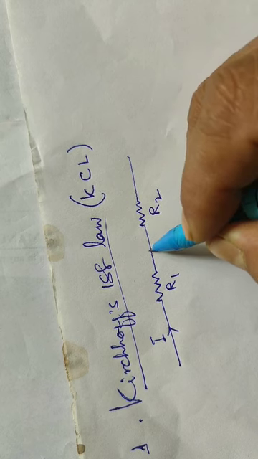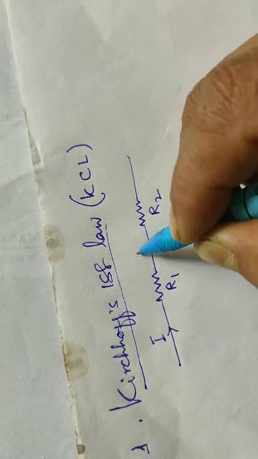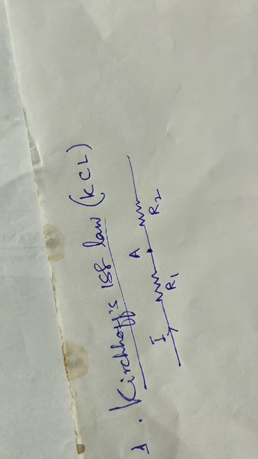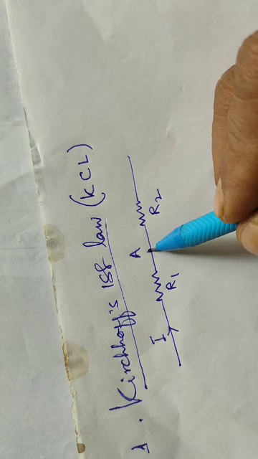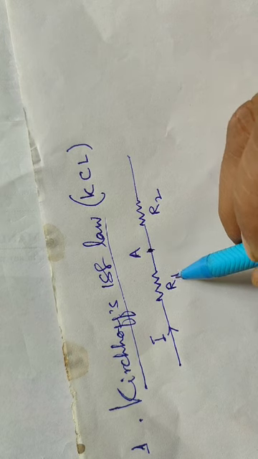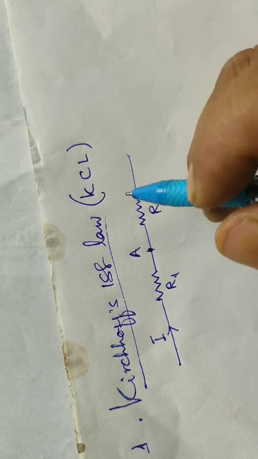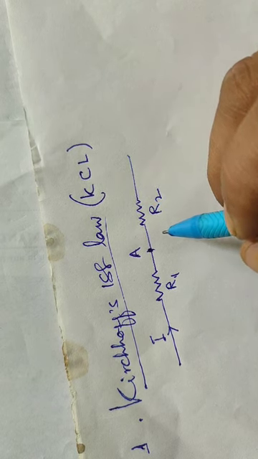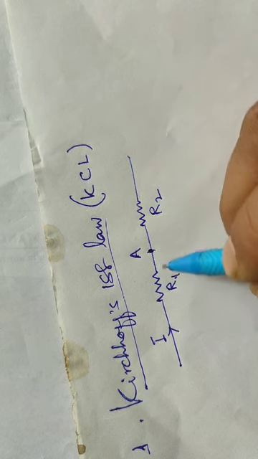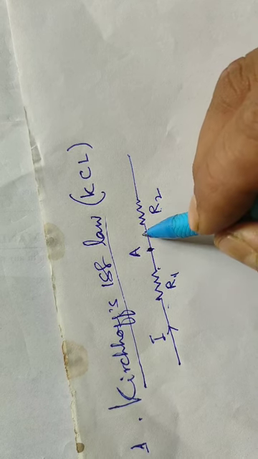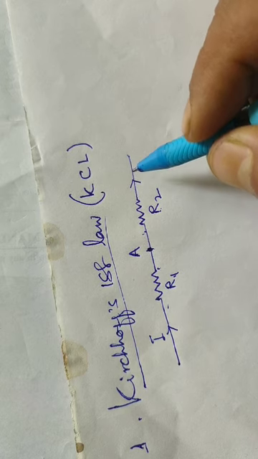Let us take this point A. This cannot be called a junction. It is a part of the conductor connecting R1 and R2, and there must be more than two conductors meeting at a junction. So the current through R1 and the current through R2 are the same current.